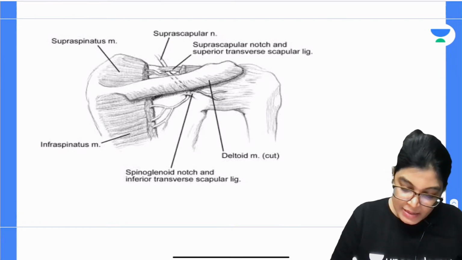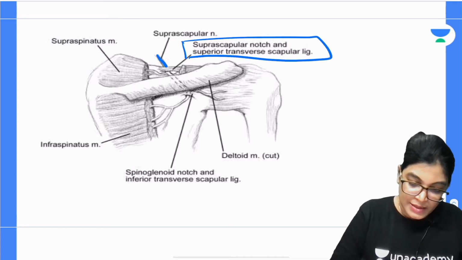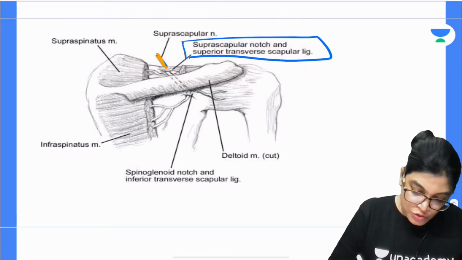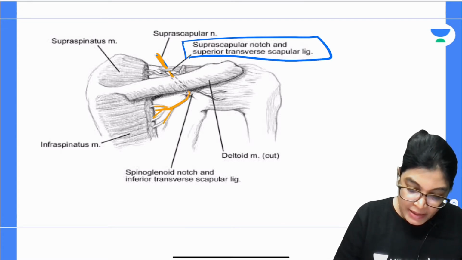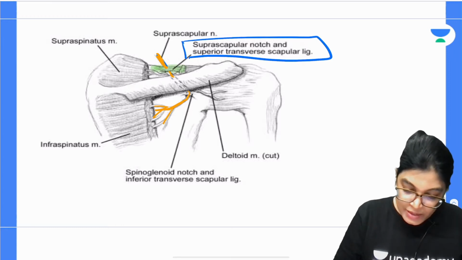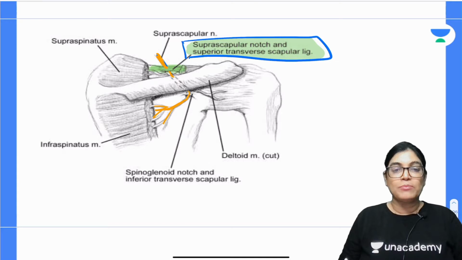See here, this is the superior transverse scapular ligament, and the nerve traversing below this ligament is the suprascapular nerve. The suprascapular notch is covered by the superior transverse scapular ligament.